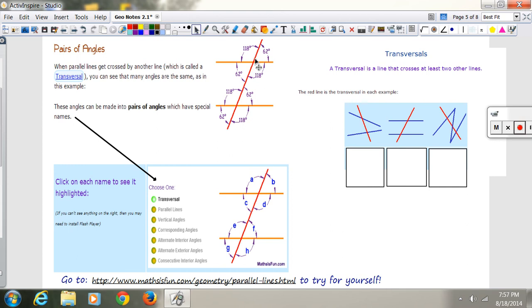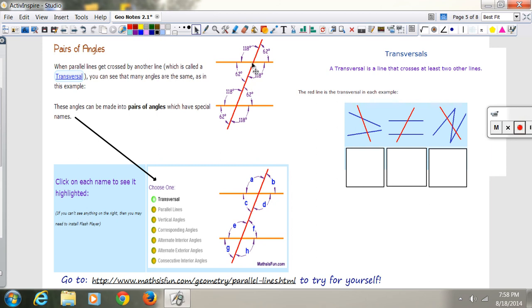If you need to pause it for a second, pause it, or if you need to write this down, but stop writing for a second and just look at these numbers. You got 118, another 118, another 118, another 118. You had parallel lines and they were crossed by this third line. 4 of the angles were 118 degrees. The other 4 angles were all 62 degrees. So you could see that when you cross 2 parallel lines with a transversal, you're going to get a lot of angles that are the same because of the parallel lines.